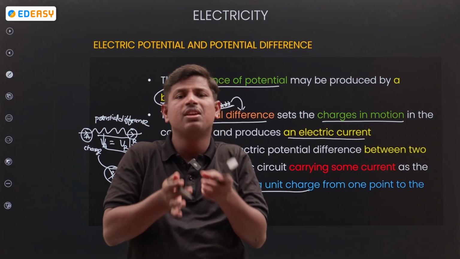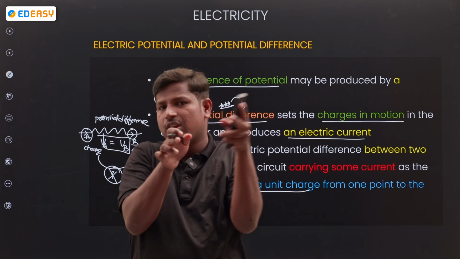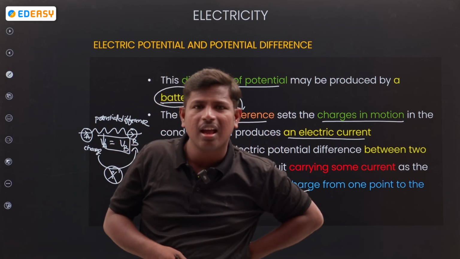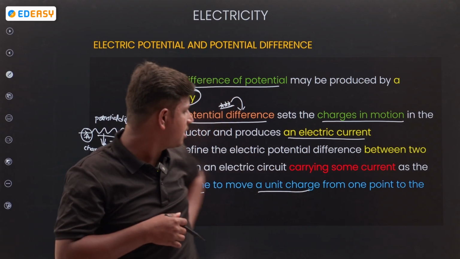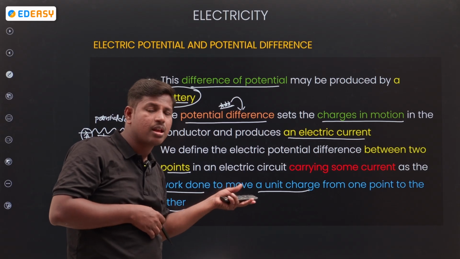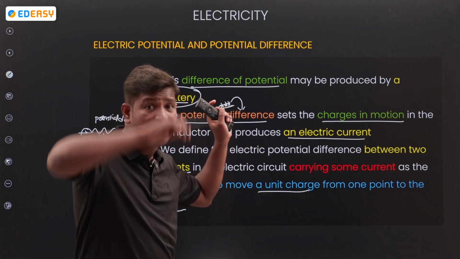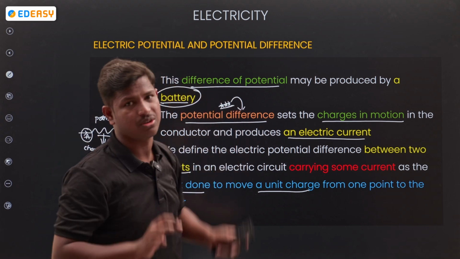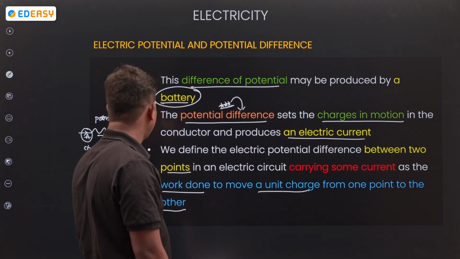Potential difference means if you take a circuit, between any 2 points in the circuit, A to B or B to A, a potential difference will be there. From infinity to a point, that is potential. Potential difference means between any 2 points in a circuit.